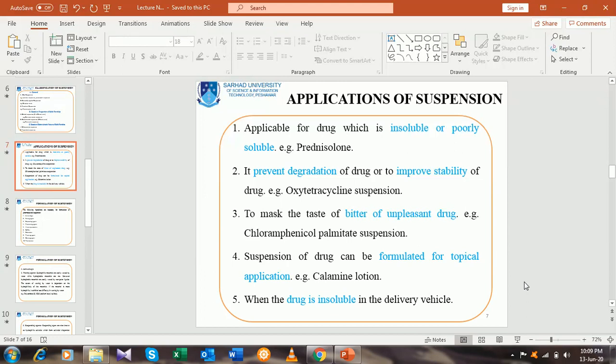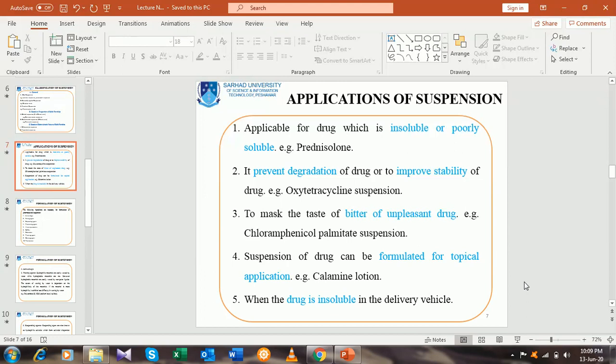The fourth application of pharmaceutical suspension is that it can be formulated for topical or external application. For example, calamine lotion. This is the suspension formulated for topical use. And the last one is when the drug is insoluble in the delivery vehicle.